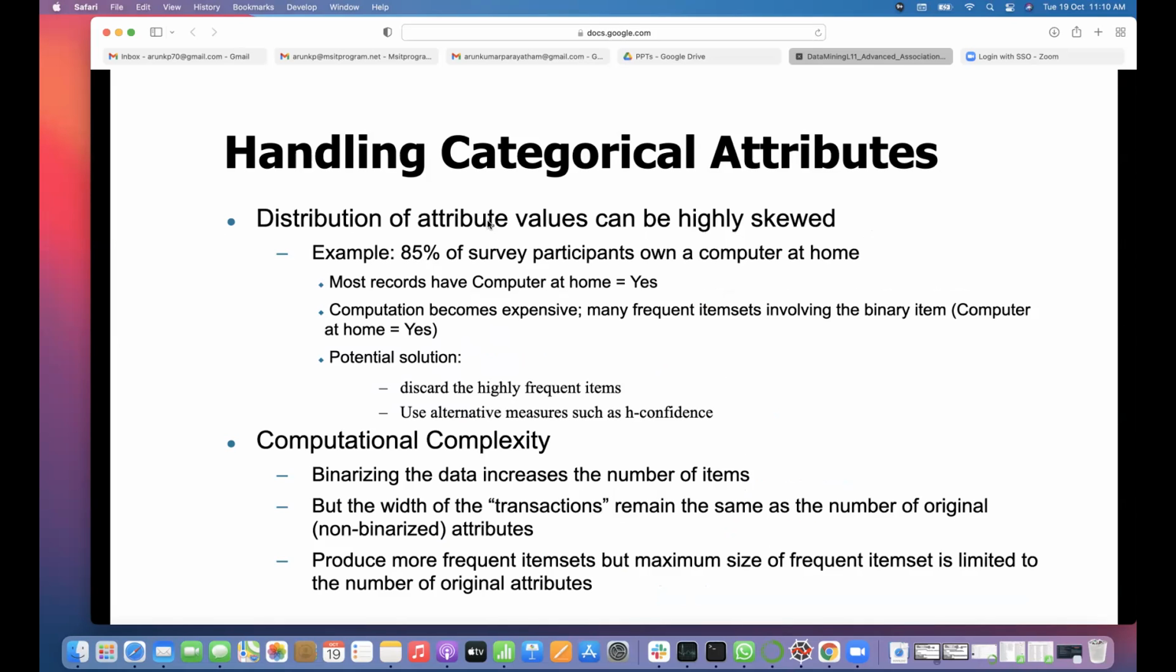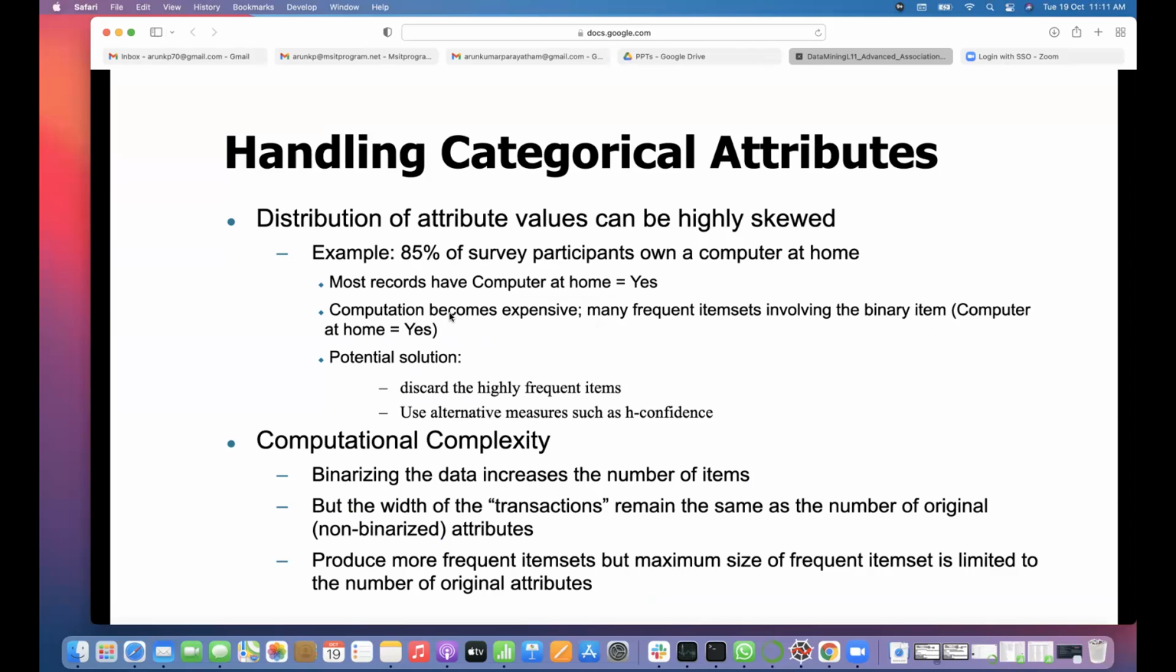Distribution of attribute values can be highly skewed. For example, 85% of survey participants own a computer at home. That means only 15% do not have a computer at home. It is highly skewed, meaning one attribute value is very frequent and the other is less frequent. Most records have computer at home equal to yes. So computation becomes expensive. There are many frequent item sets involving the binary item computer at home equal to yes, because it is more frequent, and more association rules will be formed by it.